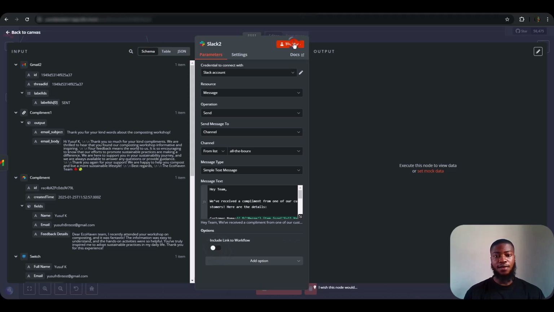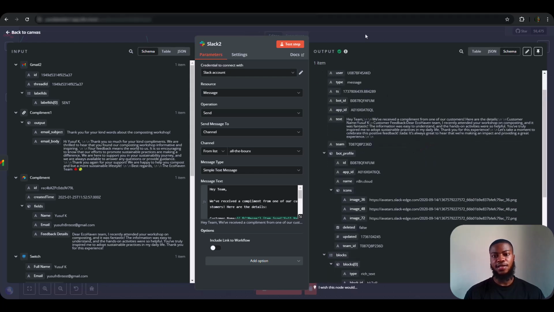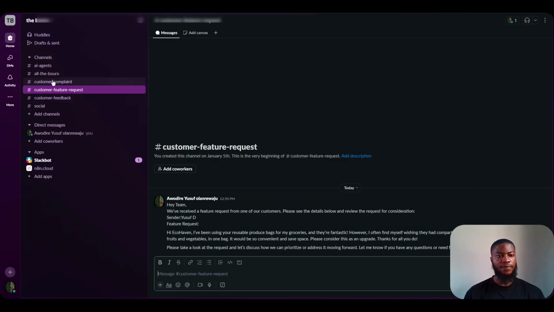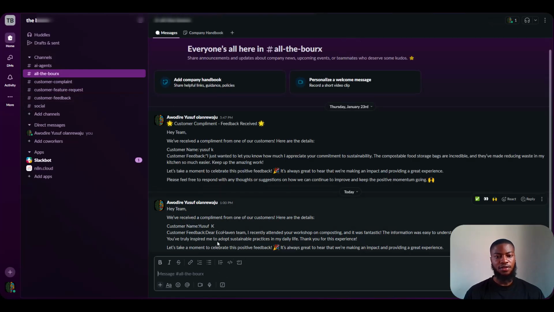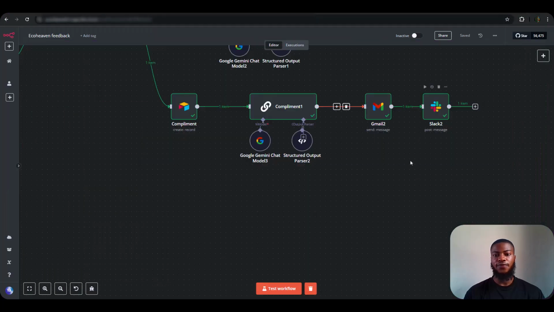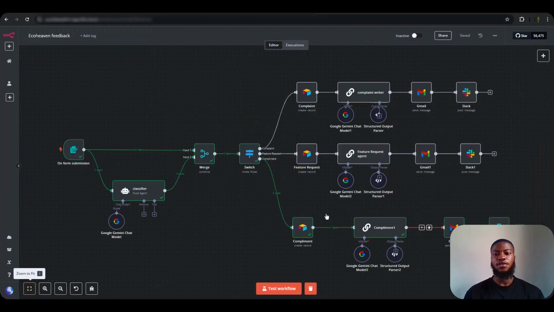So let's go ahead and test this step to see what it gave us. So it has sent a message to the Slack. Let's check. Out the box. Yeah, good. So this is the message that was sent. We receive a compliment from our customer named Yusuf K and the Echo team. So this is the actual feedback. So that's working very fine and good. So that's all about this agent.